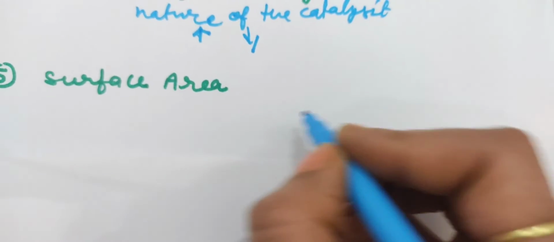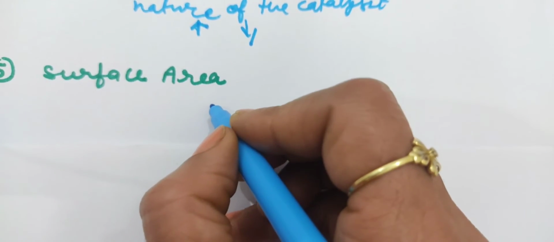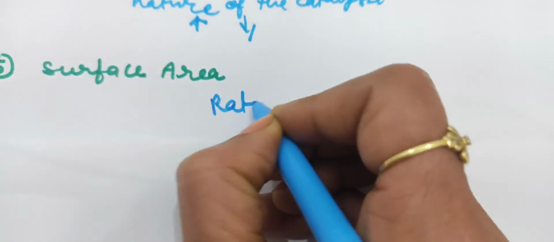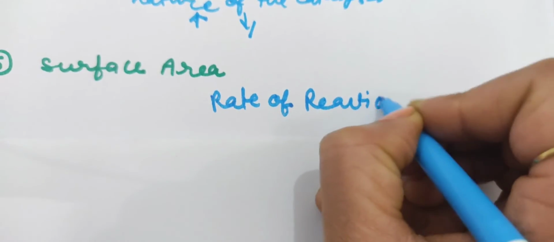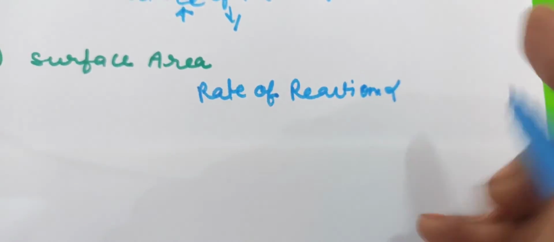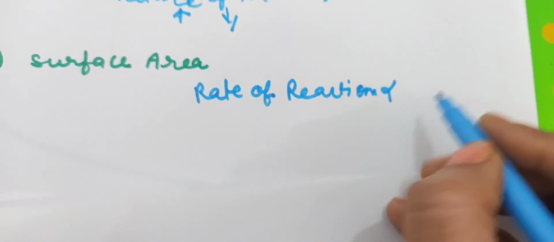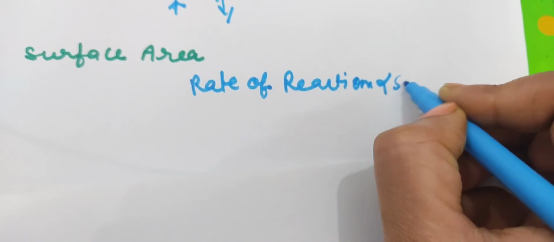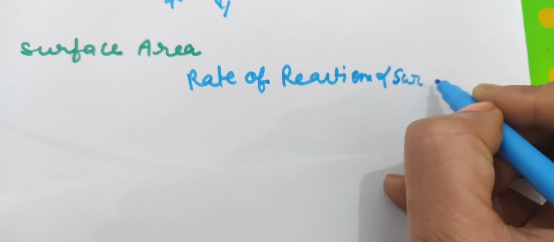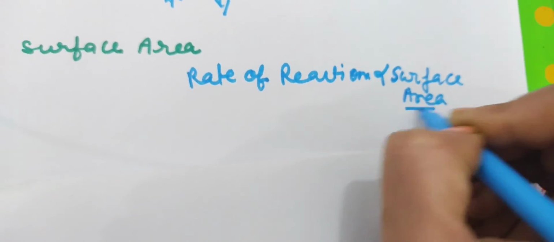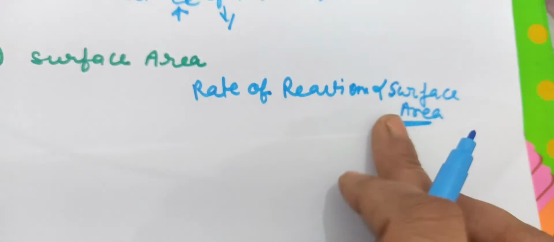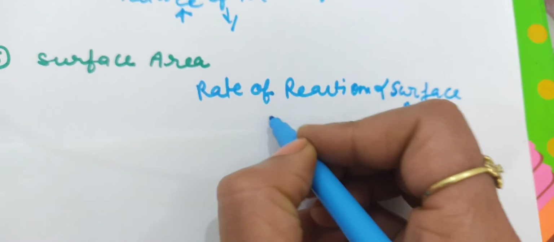That's why with increasing surface area, the rate of reaction will increase. So it is also directly proportional to the surface area. Increase the surface area, the rate of reaction will increase.